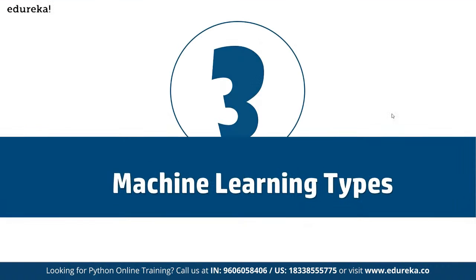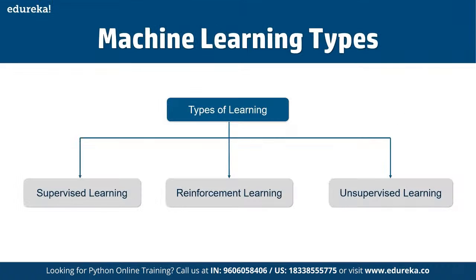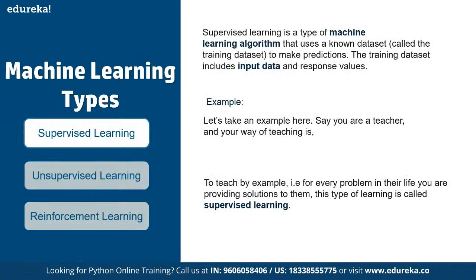Now there are multiple machine learning types available: supervised, unsupervised, and reinforcement learning. These are the three main types. First, supervised learning is done by using a labeled data set. Whenever we use a labeled data set as an input to the system, that is referred to as supervised learning. Let's say we are a teacher and our way of teaching is to teach by examples. That means for every problem in life, you are providing solutions to them.